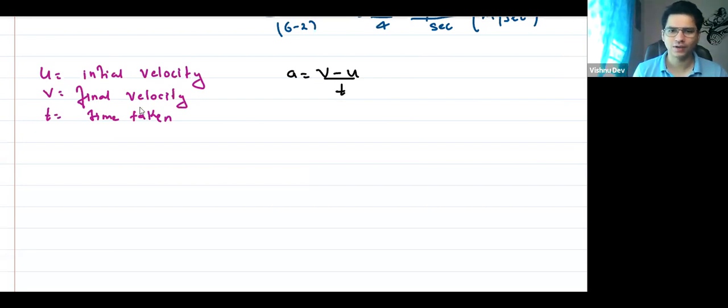Chalo, okay. Here, time taken is time taken. Instead of writing t2 minus t1, I just said time taken, which is delta t. Or you can just write it like this also, v minus u by t2 minus t1. But since t2 minus t1 will give you a time, I'll just write it as t. Okay? Is this clear? Very good. Anyone have any doubt?